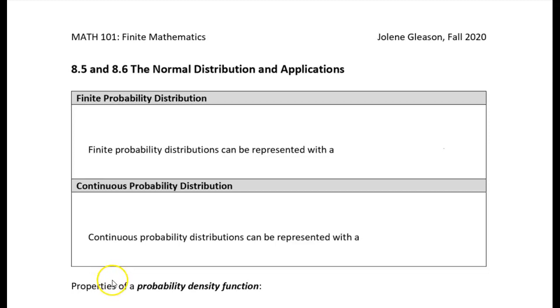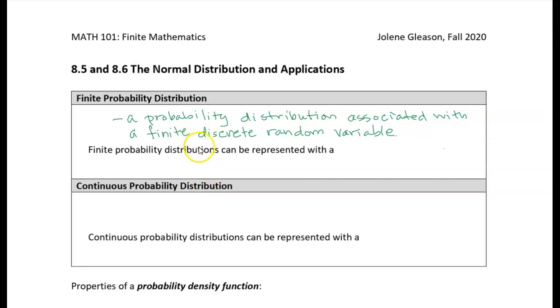So today we're going to move from the realm of finite probability distributions to the realm of continuous probability distributions. If you recall, a finite probability distribution is one that's associated with a finite discrete random variable. I usually think of a finite discrete random variable as something that's countable, right?